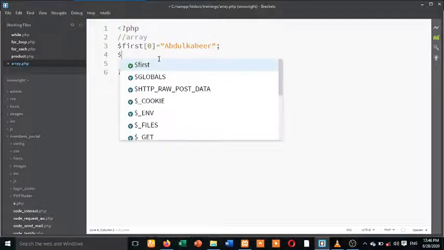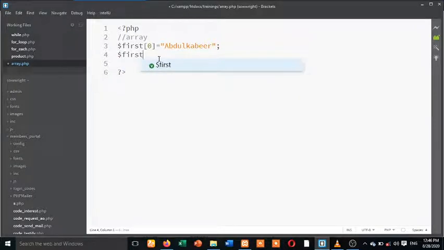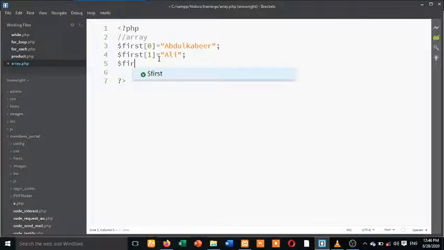I'm declaring those array elements one by one. Array first index 1 equals Ali. You are declaring this same variable. Index 2 equals maybe Alex.